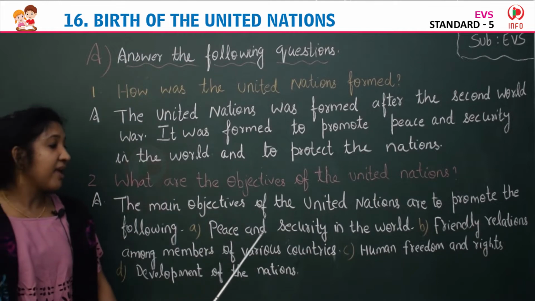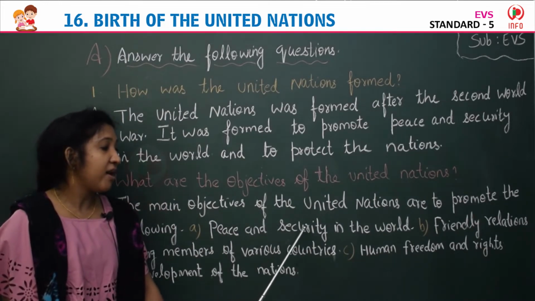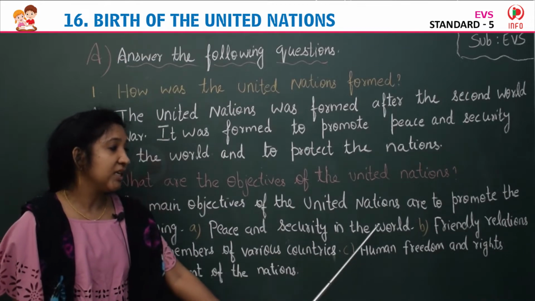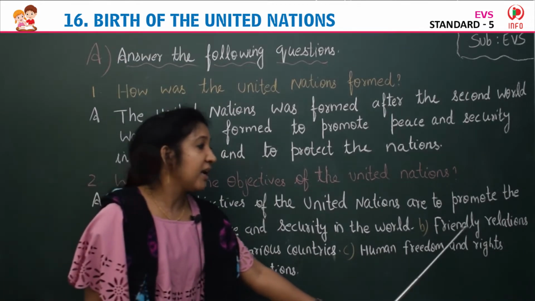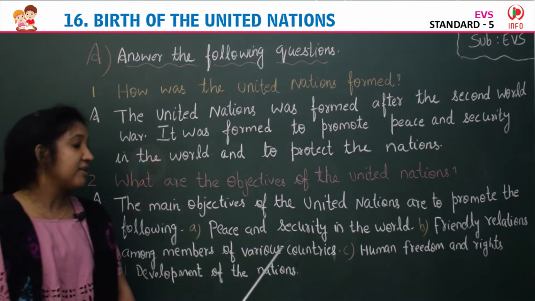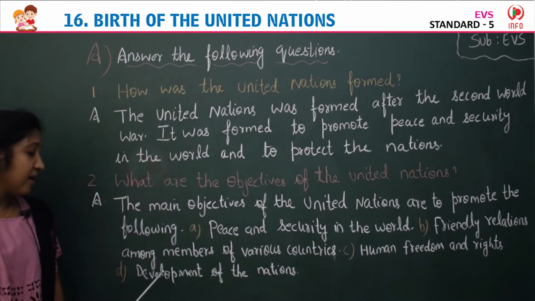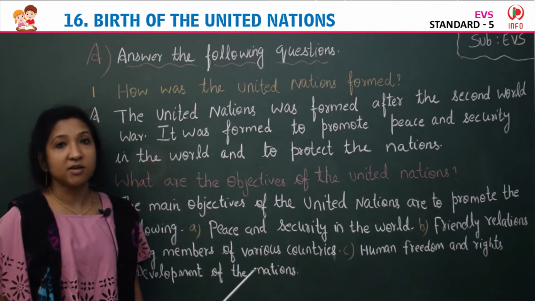A, peace and security, P-E-A-C-E, peace, S-E-C-U-R-I-T-Y, peace and security in the world. B, friendly relations among members of various countries. C, human freedom and rights, and last, development of the nations.